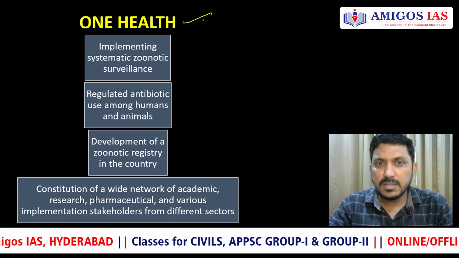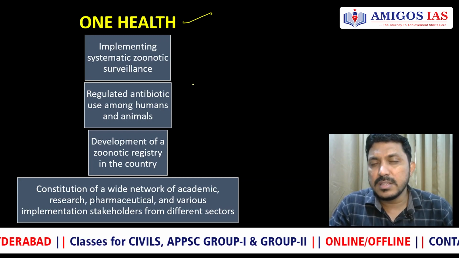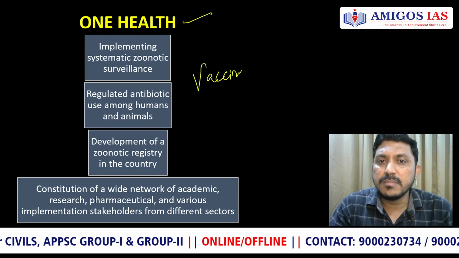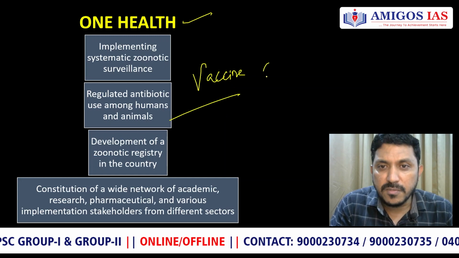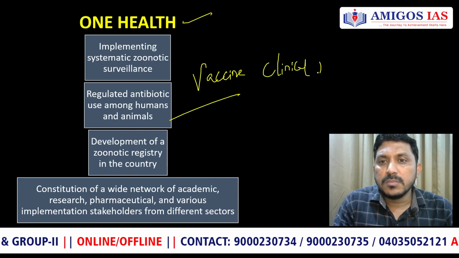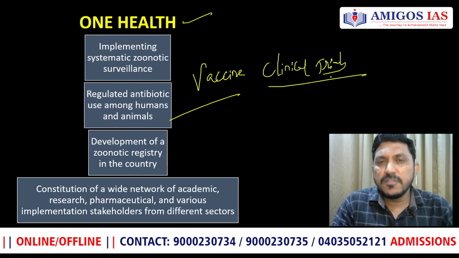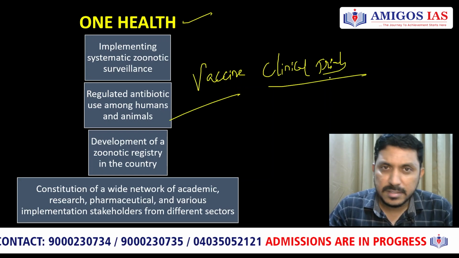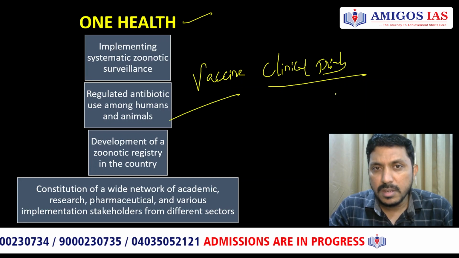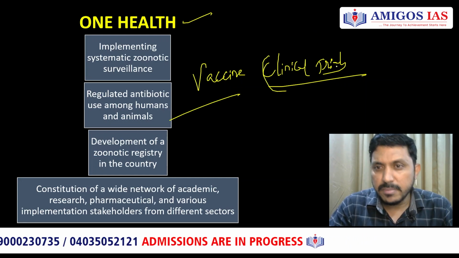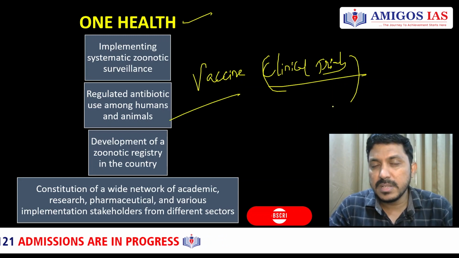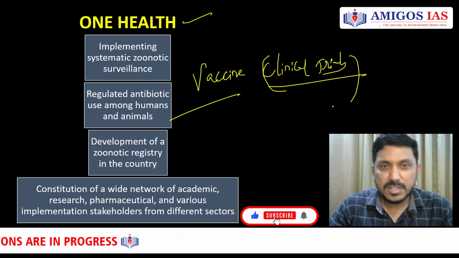And apart from this, another aspect is: is there any cure for this virus? No. Vaccines? No. There are no vaccines. They are still being developed. They are under clinical trials as of now. Just like coronavirus, it is quite difficult for us to find a cure for these viruses, and research is still going on. So until we find any breakthrough to tackle this particular disease, it is very important for us to adopt this One Health approach.